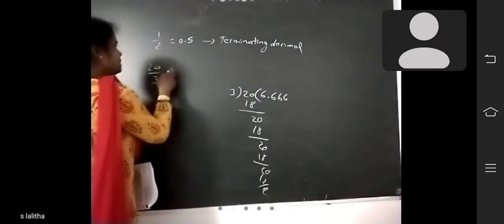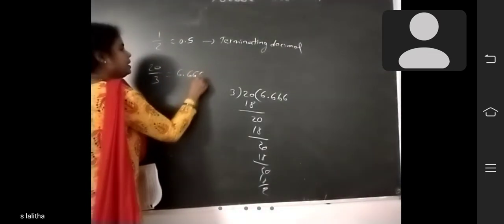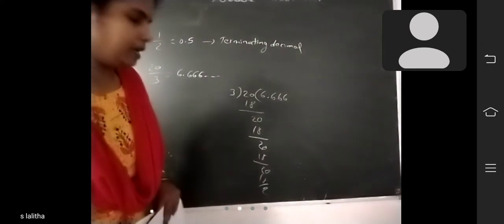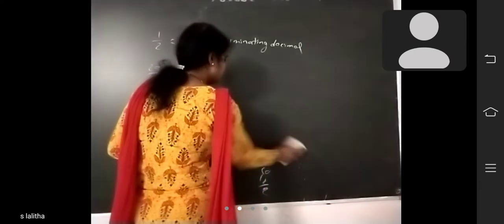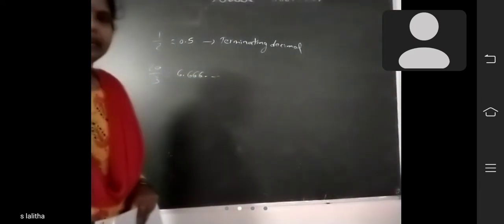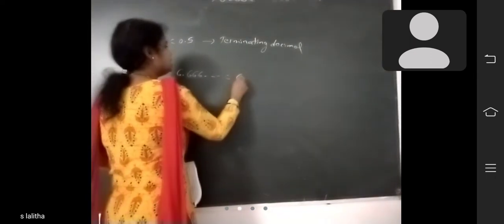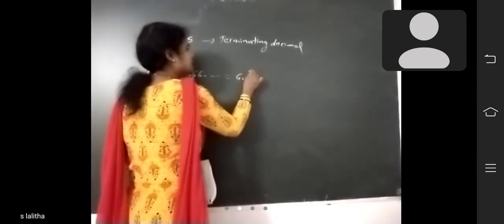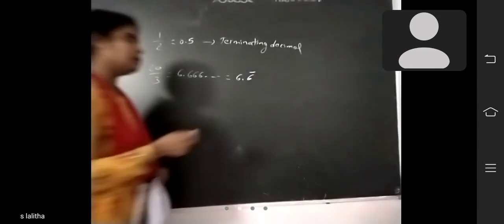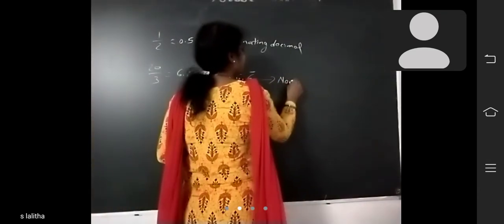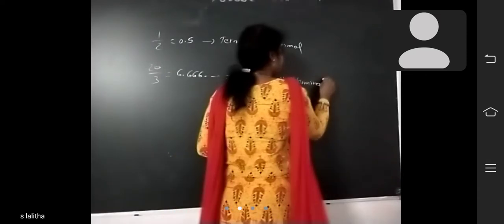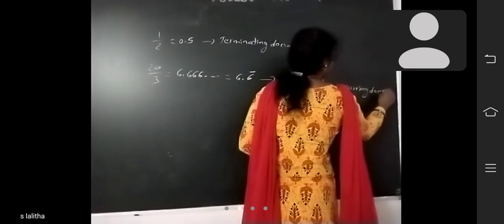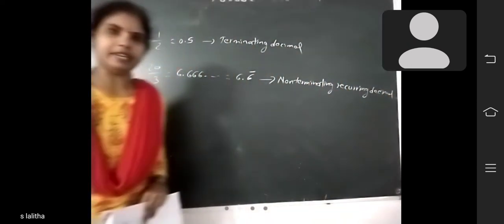Okay. So these numbers are called non-terminating recurring decimal or non-terminating repeating decimal. How can you write this one, children? 6.666. It will be repeated so many times. So how can you write? 6.6 bar. And what do you call this decimal? Non-terminating recurring decimal or non-terminating repeating decimal.